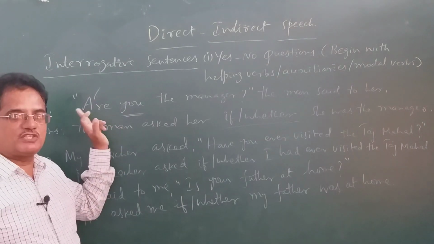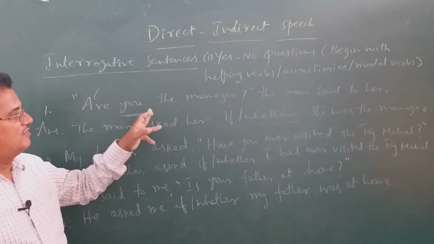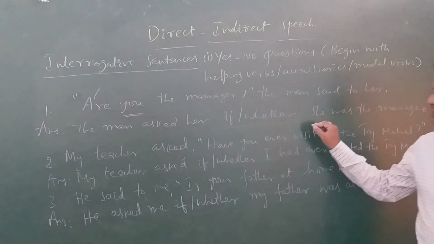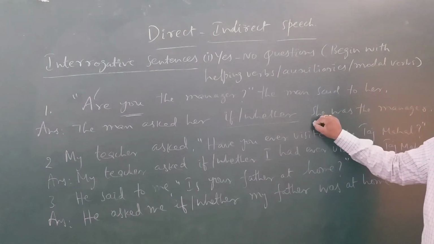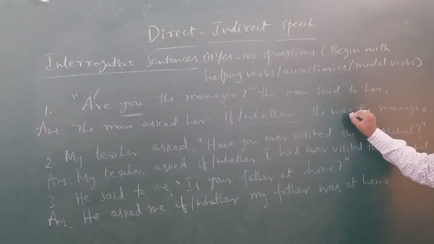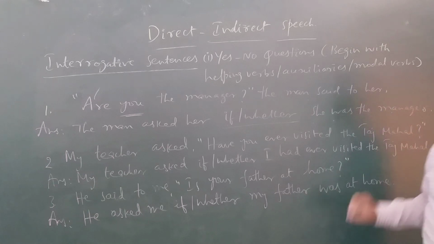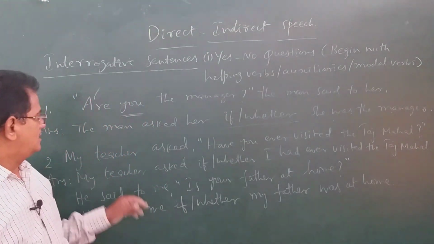Questions begin with verbs, but in reported speech we should write the subject first. So we wrote "she," because the man asked the question to her. The past form of "are" is "were," but she is singular, so we write "was." If or whether she was the manager. See how it is written like that.